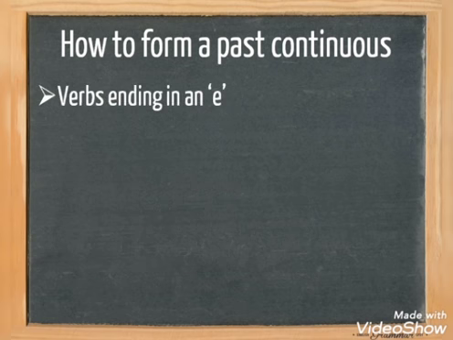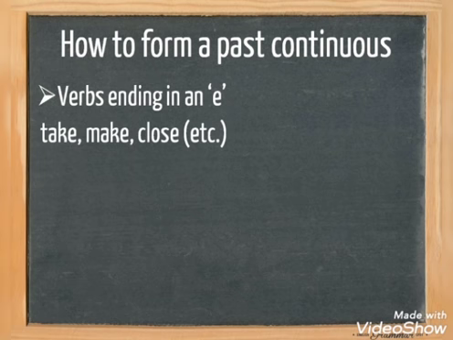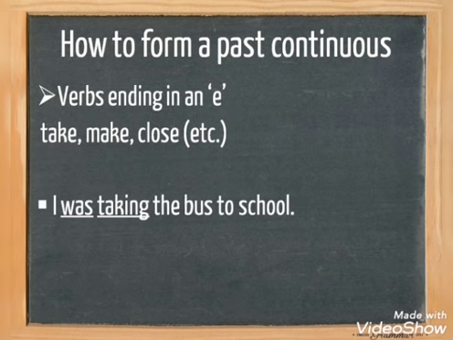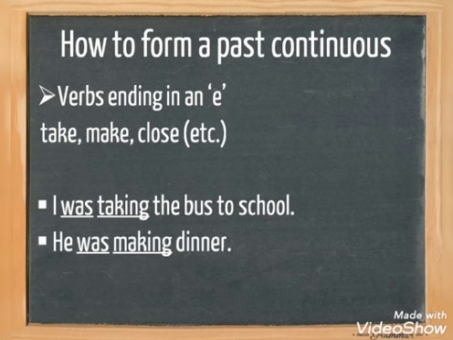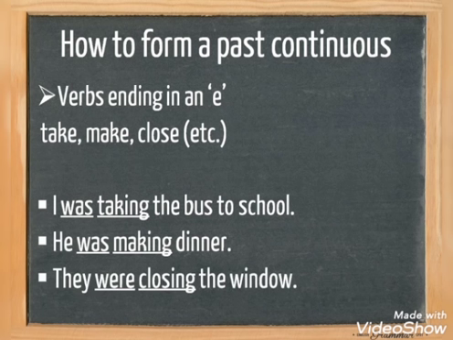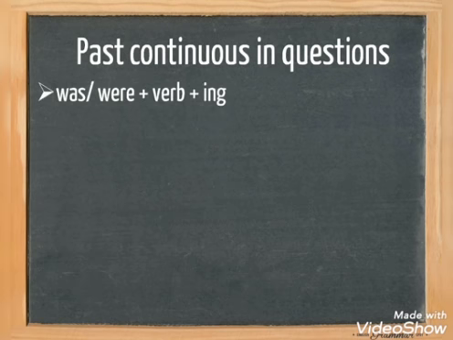Now we need to pay extra attention to verbs that end in an E, such as take, make and close. These verbs drop their E. For example, I was taking the bus to school. He was making dinner. And they were closing the window. Please note that these verbs no longer have their E in questions.